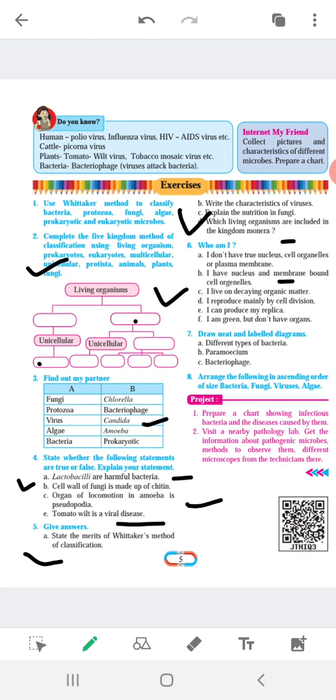Okay, I live on decaying organic matter. Which organism eats decaying matter? Okay, that is fungi only. I reproduce mainly by cell division. All the questions are explained in the previous lecture. You will get each and every answer in the previous lecture. So please try to do this exercise on your own, then see the PDF which I will send soon.